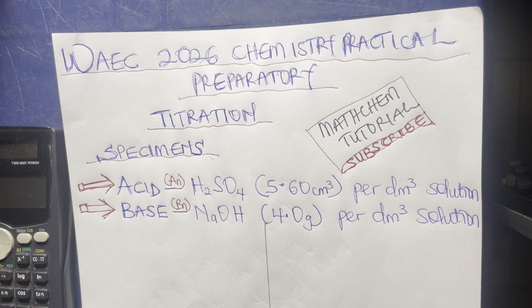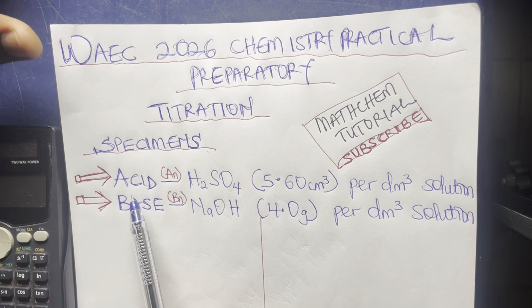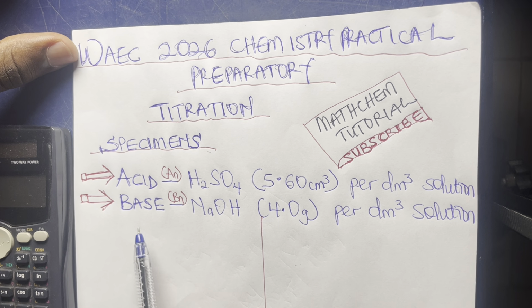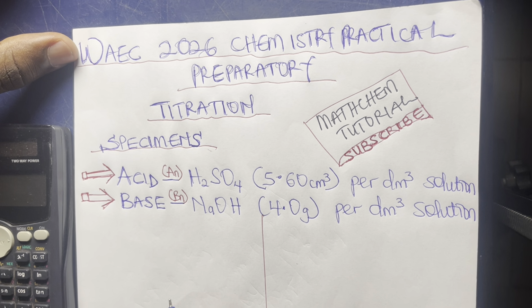Now, according to the specimen released by WAEC 2026, these are the things needed: the acid, the volume of the acid per dm cube, and also the gram of sodium hydroxide per dm cube solution, according to the specimen released by WAEC.